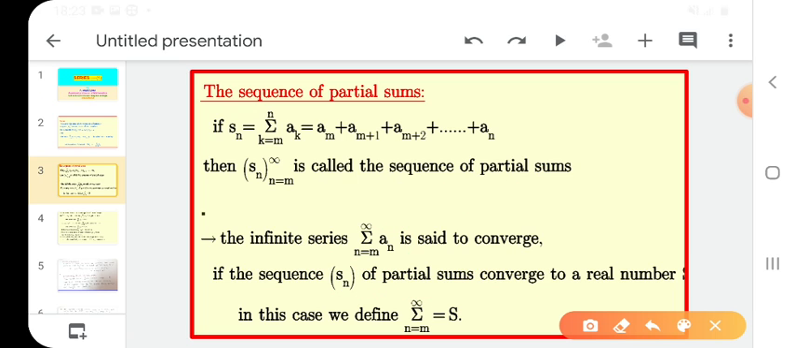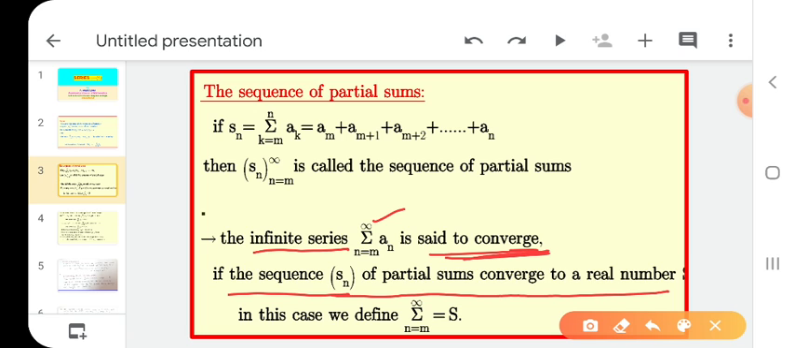See here. The infinite series summation an is said to converge if the sequence Sn of partial sums converges to a real number S. In this case, we define summation n equals m to infinity of an equals S. This is the convergence of a series.